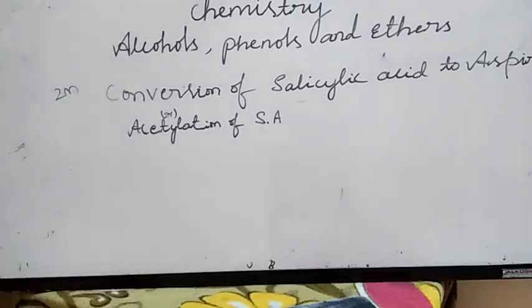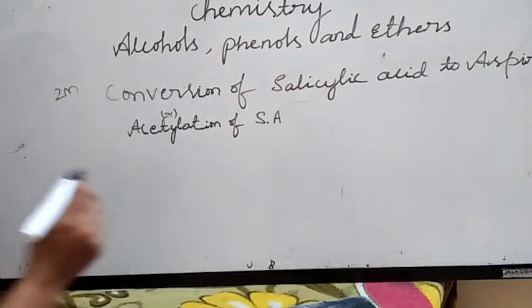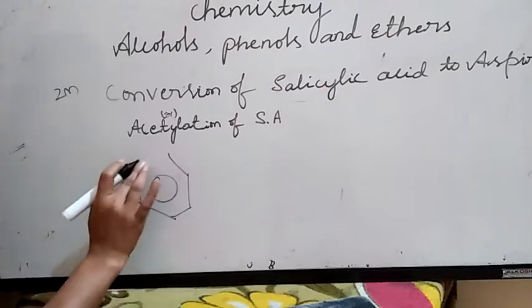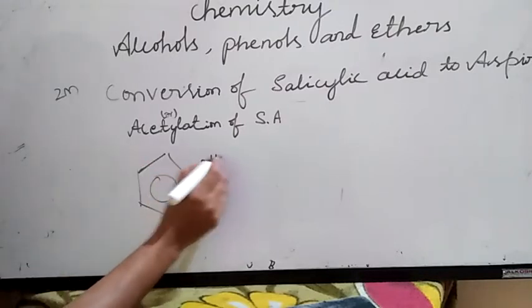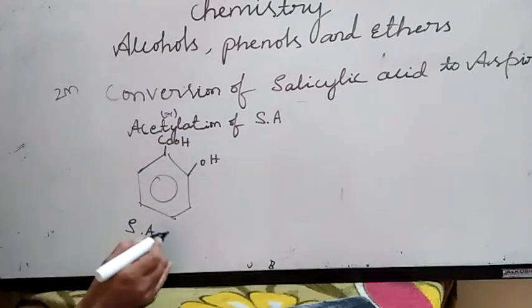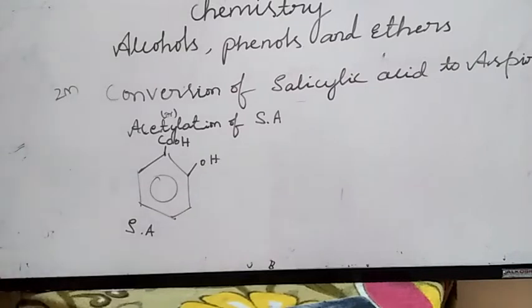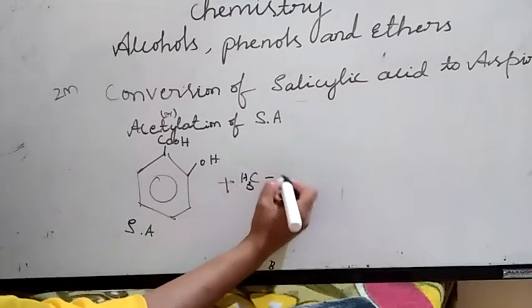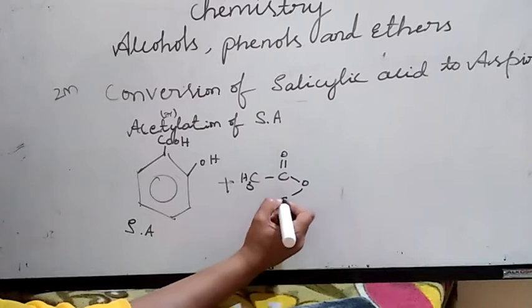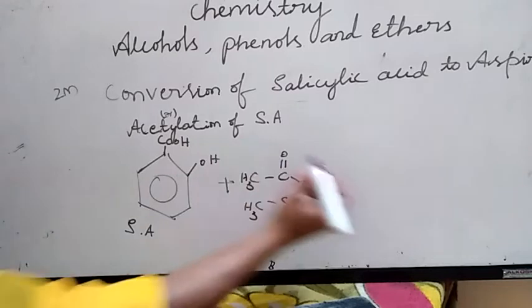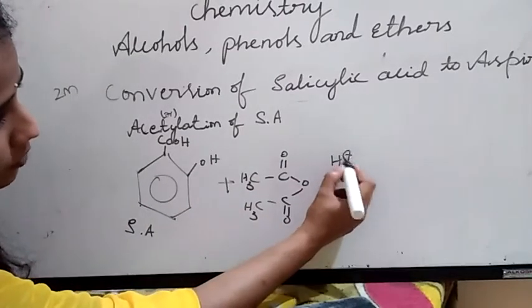Conversion of salicylic acid to aspirin. If I write like this, this is a phenol. If a COOH group is present here, it is called salicylic acid. Salicylic acid reacts with acetic anhydride, CH3COOCH3, in the presence of acid, H plus ions.